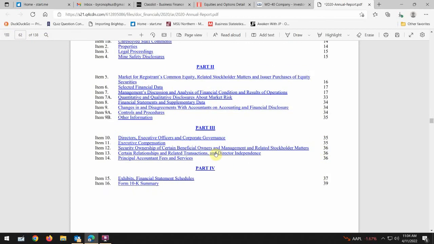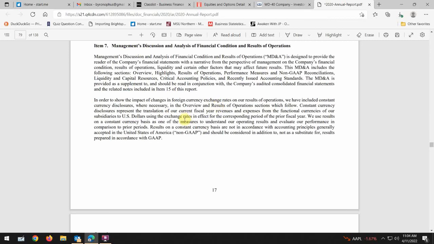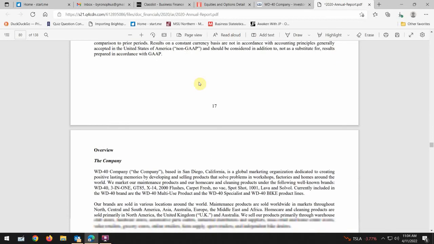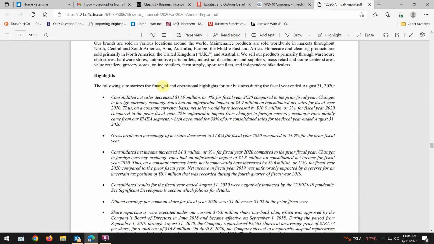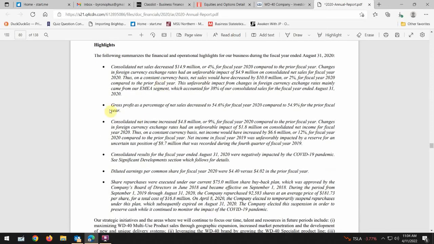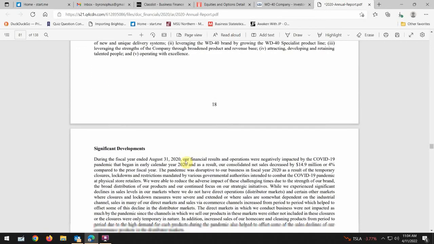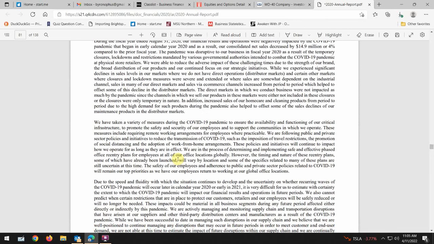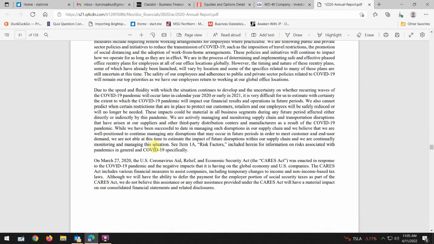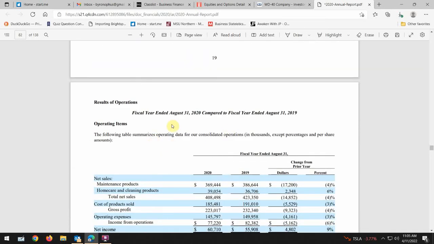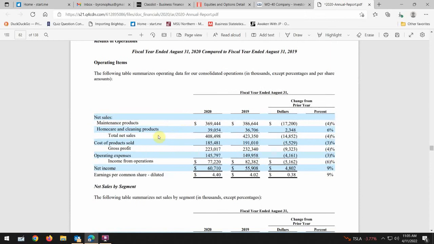This only says 39, and oftentimes what you're going to find, or where you're going to find a lot of this, is the management's discussion and analysis of financial condition and results of operations. Especially as you come up here, that gives you some good stuff. You might want to read through that, and probably more importantly for you guys, the past year, unless again you see some things that are a little bit interesting.